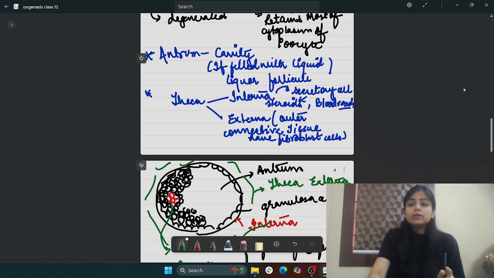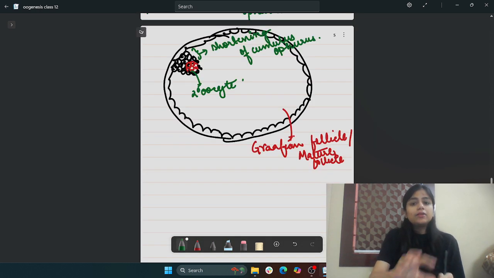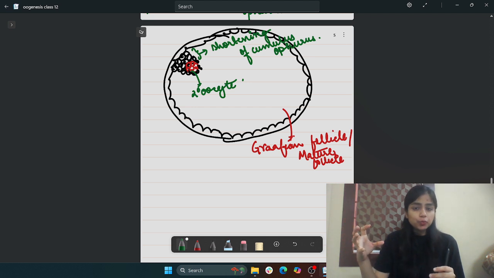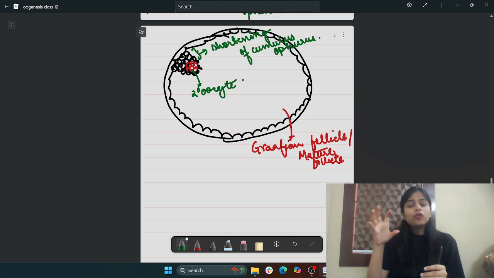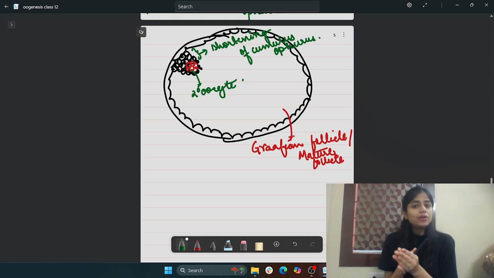Remember, students, the process of oogenesis has not been completed yet. That means after the rupture of the Graafian follicle, the secondary oocyte is released and moves into the fallopian tube. Now it waits for the sperm to enter the fallopian tube, right? And definitely the fusion takes place in the ampullary junction of the fallopian tube.